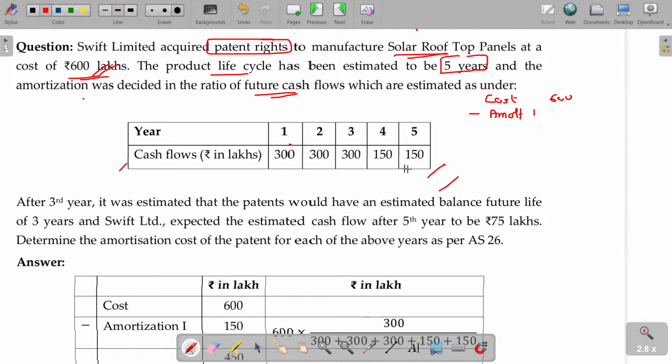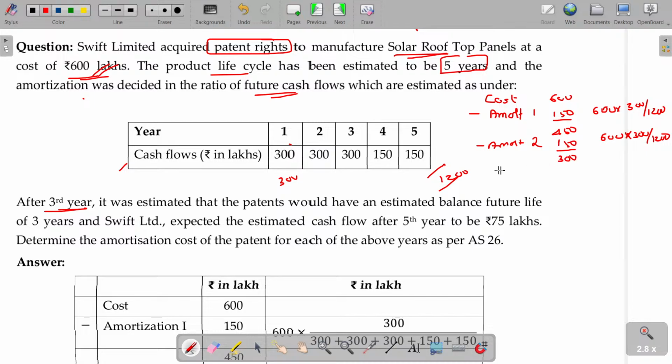How much do you expect over the 5 years period? 1200. For the first year, 300. So from this 600, to the extent of 300 out of 1200 can be depreciated. How much? 1/4. 150 will be the depreciation, named as amortization, in the very first year. After 3 years, there is a change. For the second year also, what is the depreciation? Based on the income generatable for that second year out of the overall income generated, 600 into 300 divided by 1200, 150.